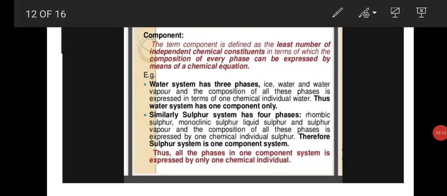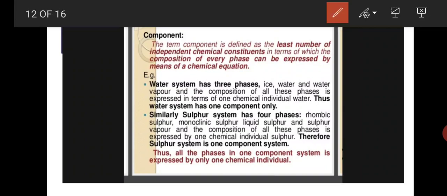Component. The term component is defined as the least number of independent chemical constituents in terms of which the composition of every phase can be expressed by means of a chemical equation. Example, water system has three phases: ice, water, and water vapor, and the composition of all these phases is expressed in terms of one chemical individual, water. Thus water system has only one component.